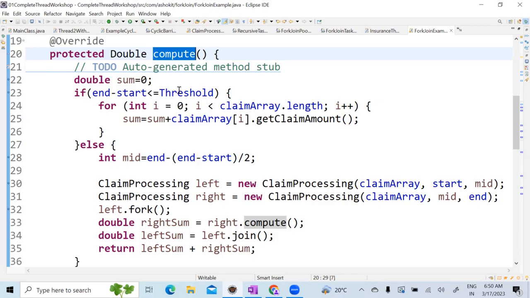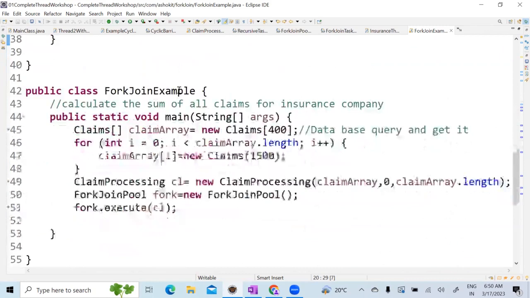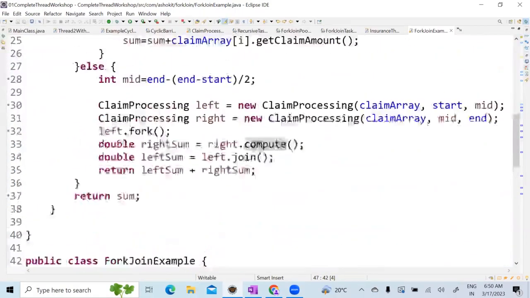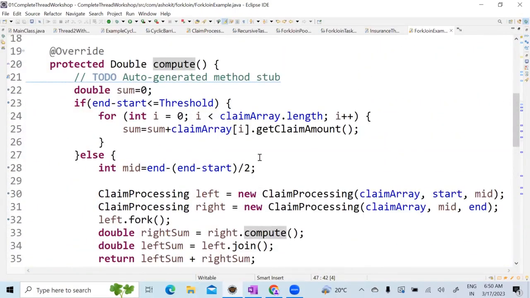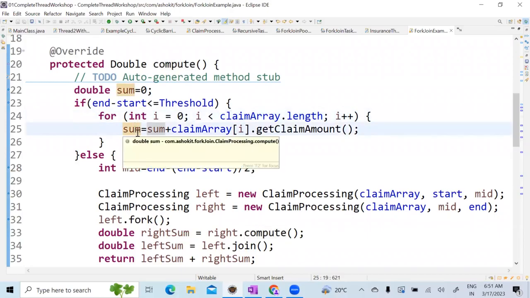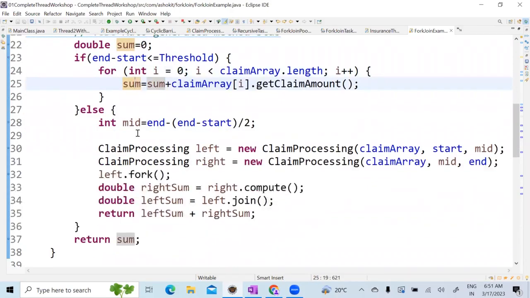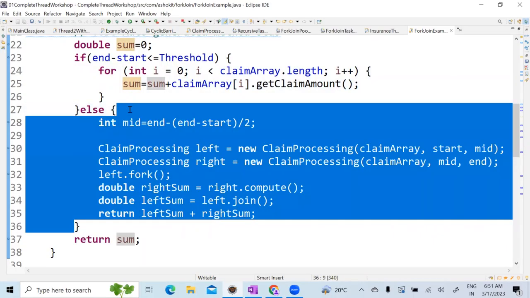And the main thing of fork join pool is you are splitting. See here, what is the work here? I have 1,500 records or 1 lakh records. You are splitting this work for parallel processing, correct? You are splitting that work into smaller chunks, and on those chunks you are doing the multi-threading with a fork join pool. So that is the advantage of fork join pool and how it is different from thread pool. Does it understood? Yes, Karthik.